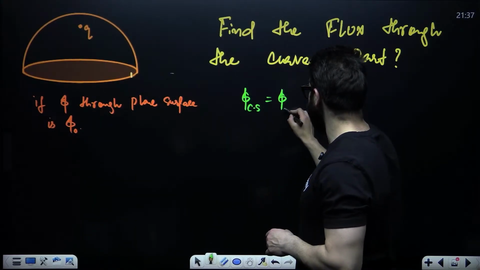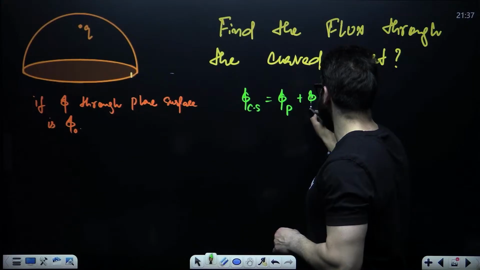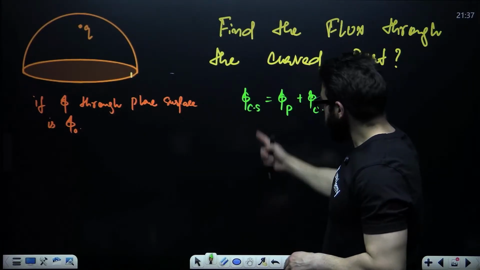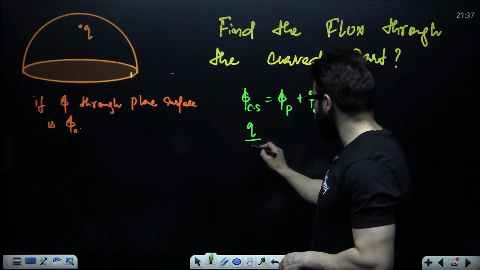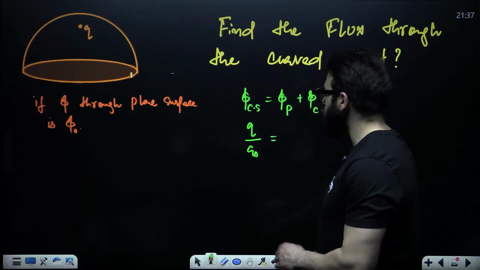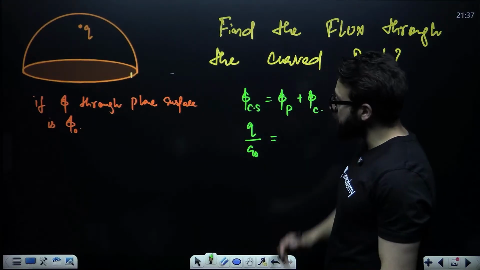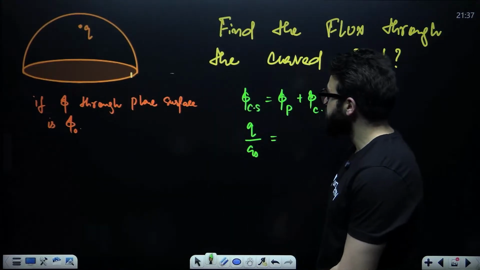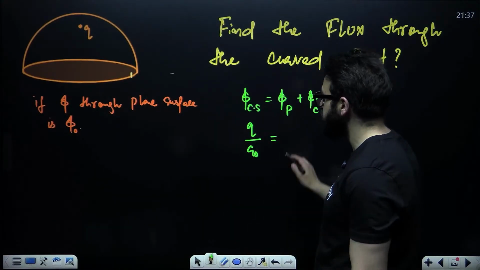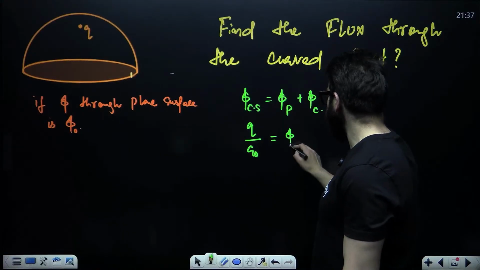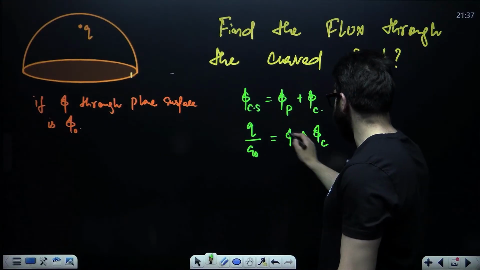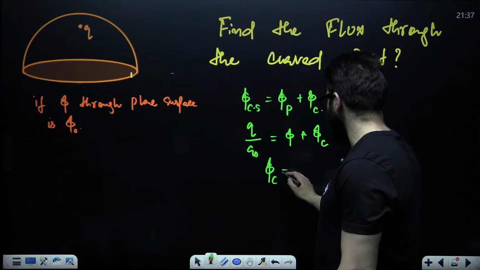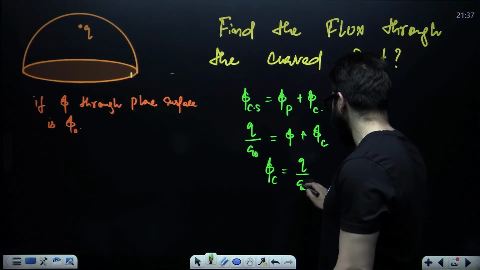So this will be the flux through the plane surface plus the flux through the curved surface. Now the flux through this closed surface will be Q divided by epsilon naught, which is equal to the flux through the plane surface, that is given as phi naught, plus the flux through the curved surface. Now take it over here. The flux through this will be Q divided by epsilon naught minus phi naught.